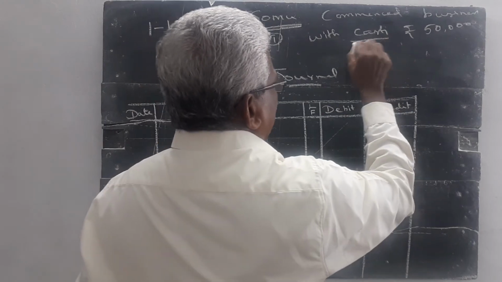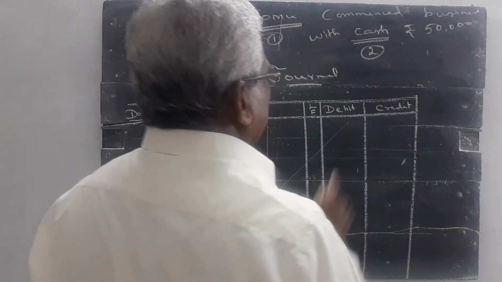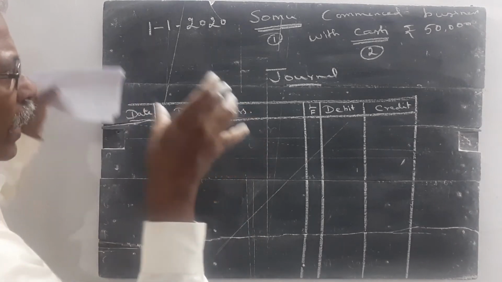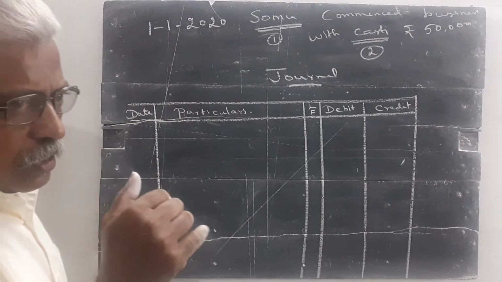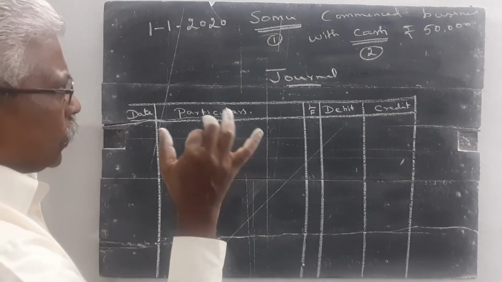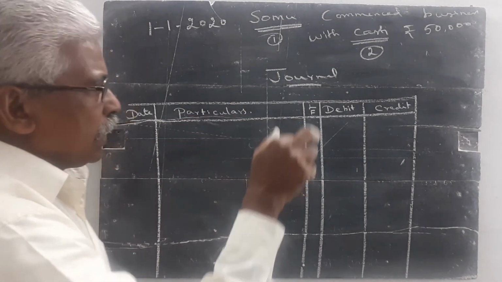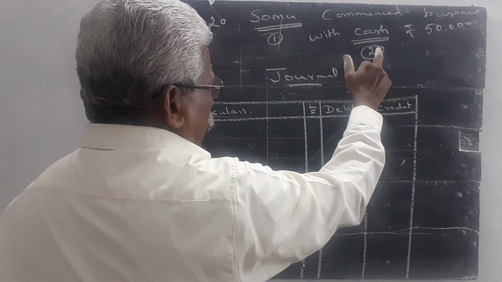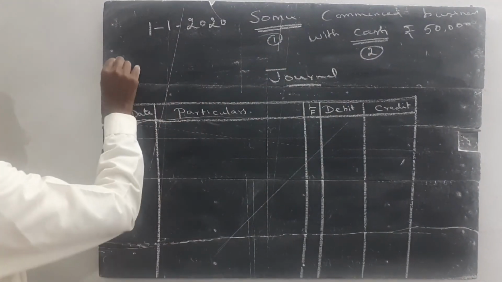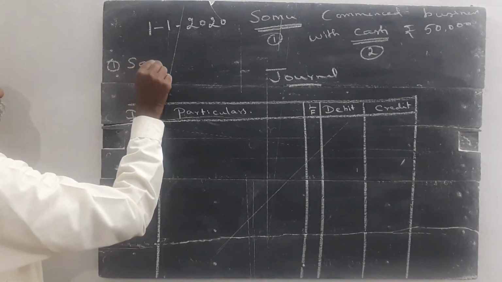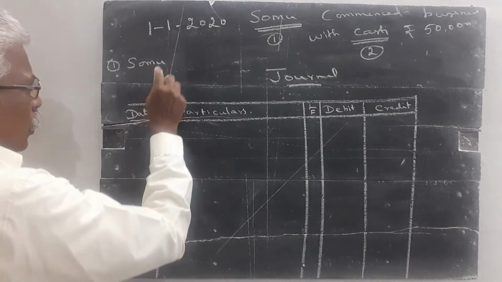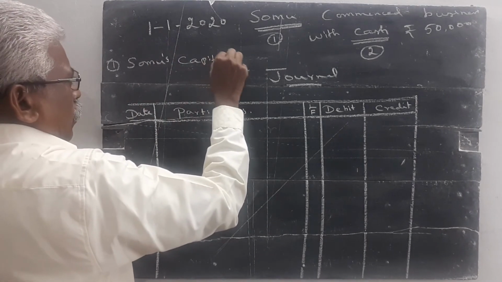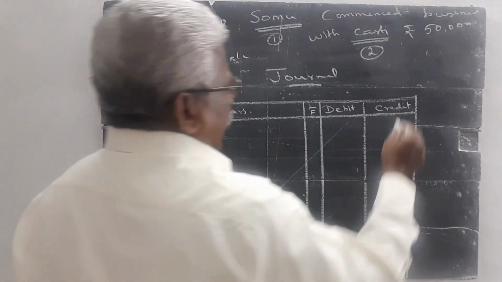Number two, cash account. First, our duty is to identify the accounts. In this question, two accounts are directly given. In some questions, the two accounts are not directly given, but in this question, two accounts are directly given: Somu's account and capital account. Somu is a proprietor, so we use the word capital. Somu's capital account and cash account.